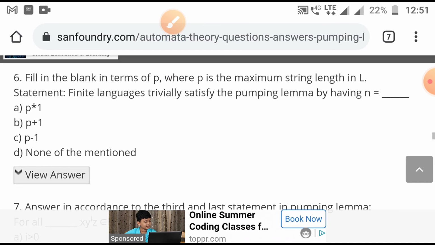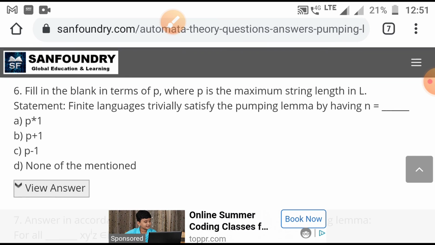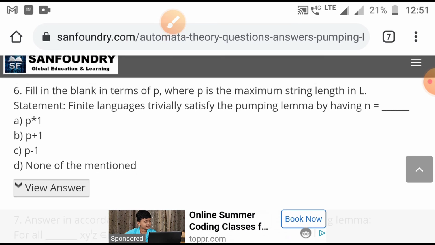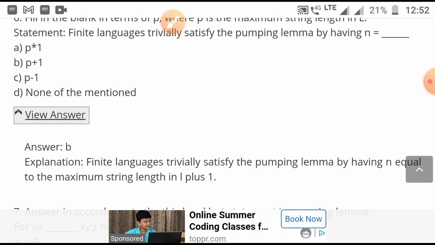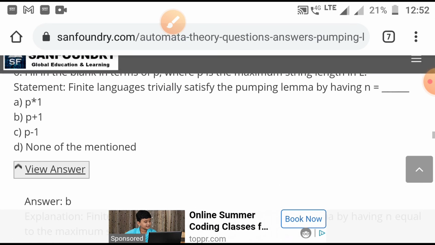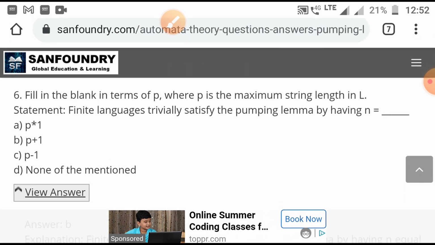Fill in the blanks. P is the maximum string length in L. Find the language that trivially satisfies the pumping lemma by having N equal to P. Find the language that trivially satisfies the pumping lemma by having N equal to P plus 1. Actually option B, yes, because P plus 1 means greater than P.